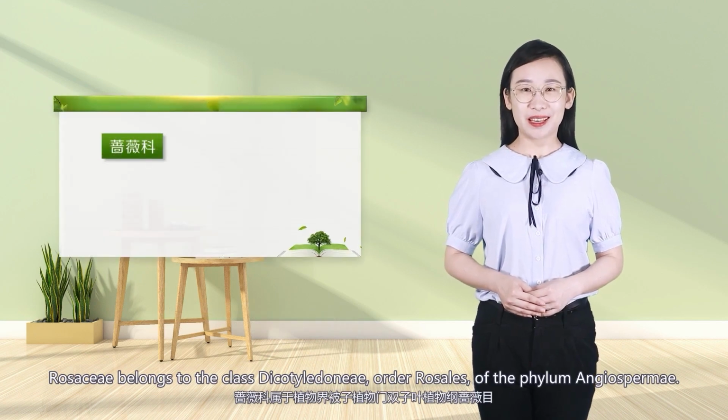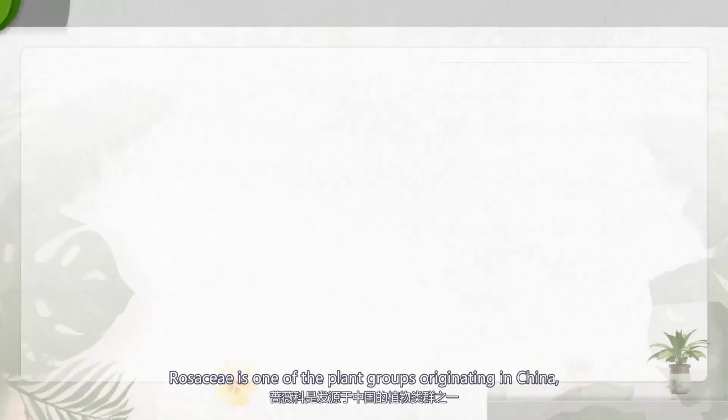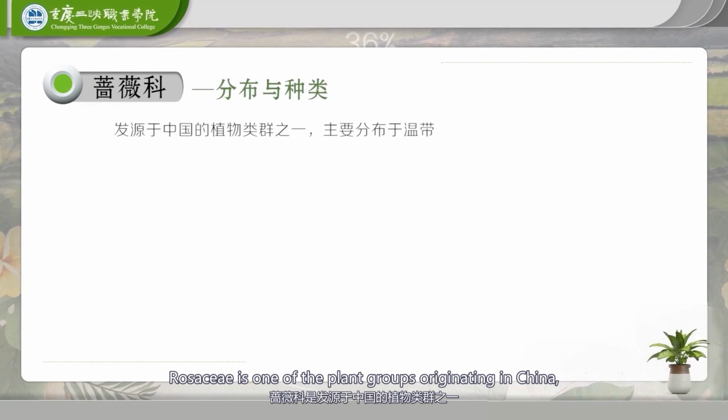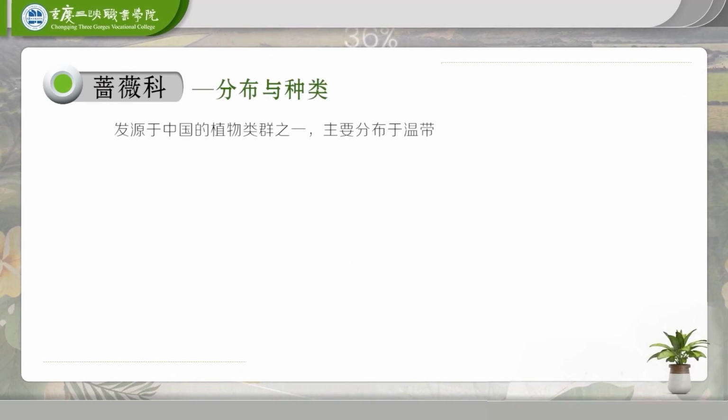Rosaceae belongs to the class Dicotyledoneae, order Rosales, of the phylum Angiospermae. Rosaceae is one of the plant groups originating in China, mainly distributed in temperate regions.